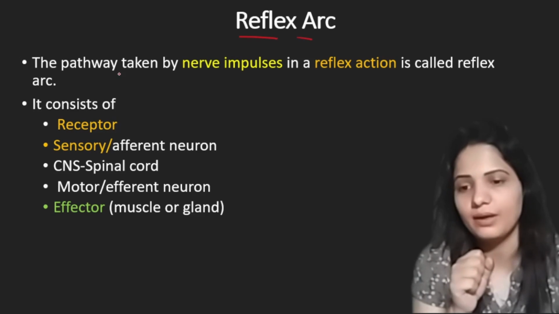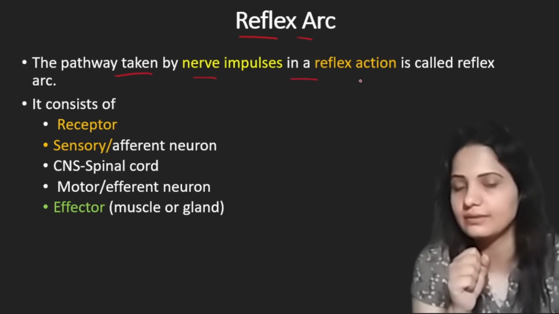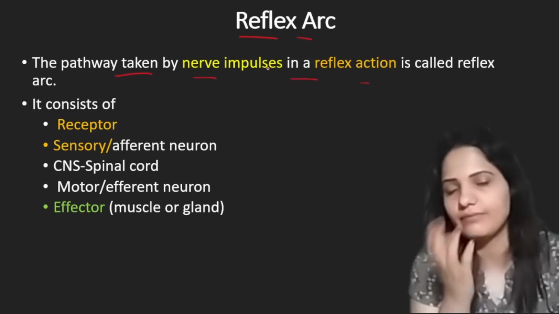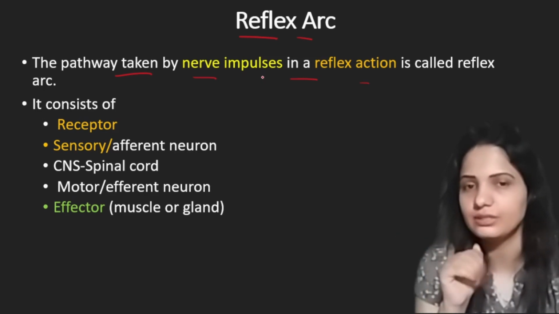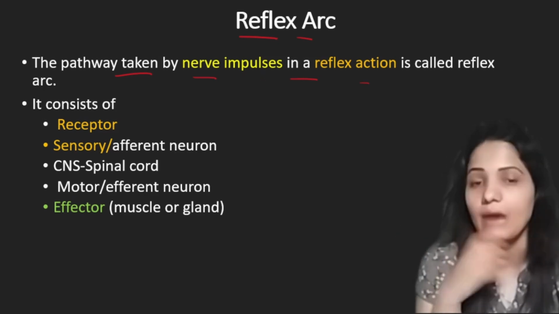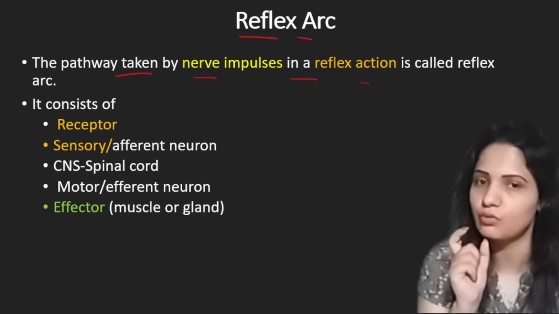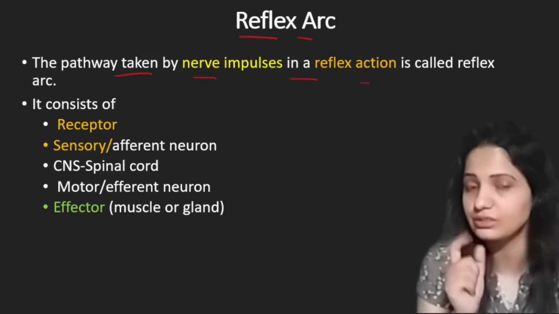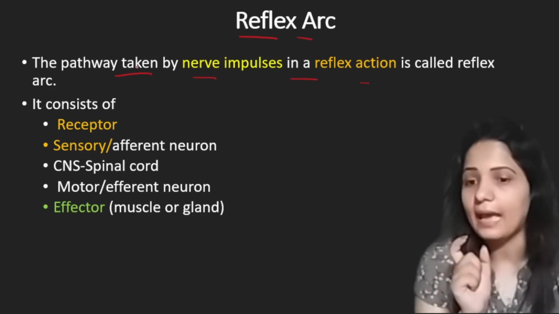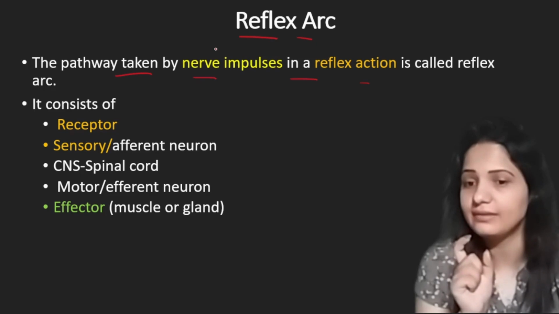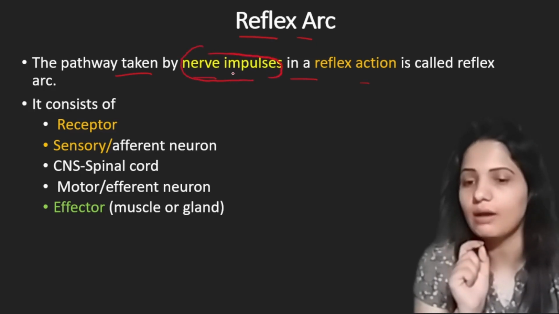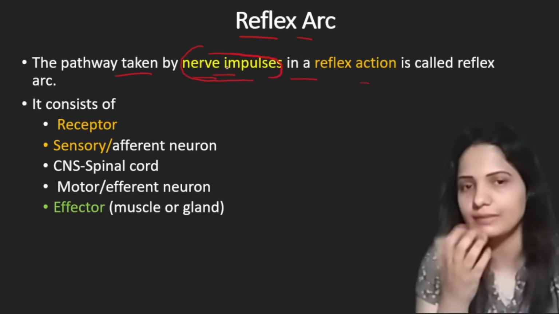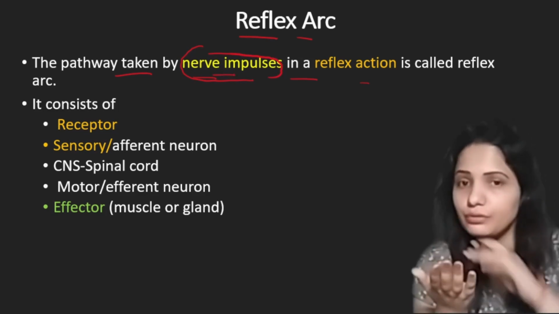Reflex arc is the pathway taken by nerve impulse in a reflex action. Now when this reflex action happens, there is a change in environment, and that change in environment is sensed by our body. Further, that change will act as a stimulus for our body. This we have already understood in the previous slide. And once that stimulus enters into the neuron, we say it is a nerve impulse. Now these nerve impulses will travel in our body to generate a quick response.